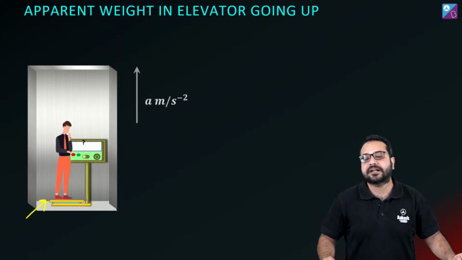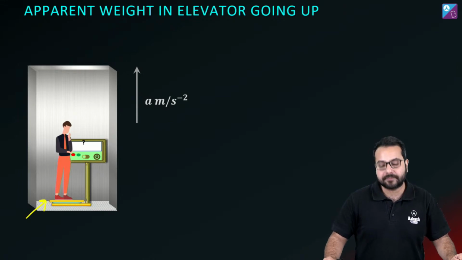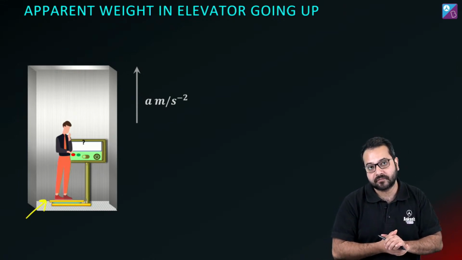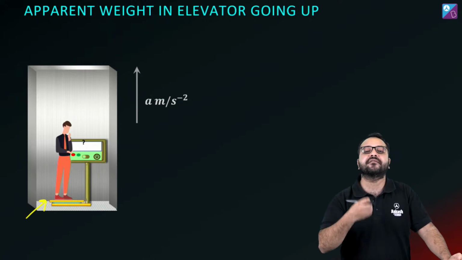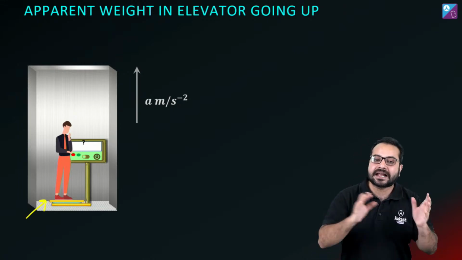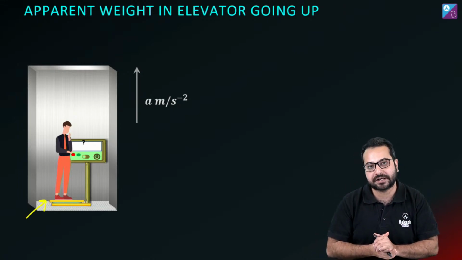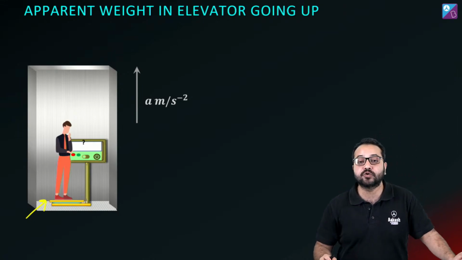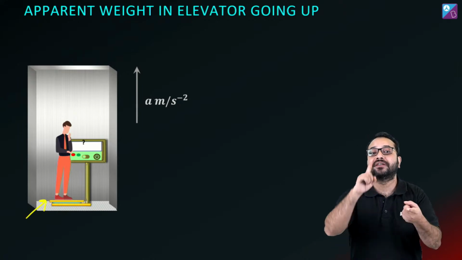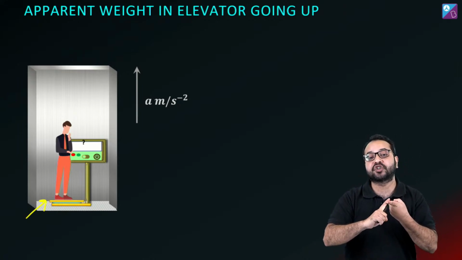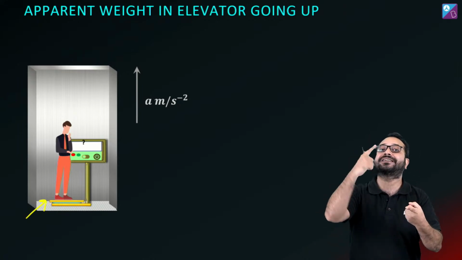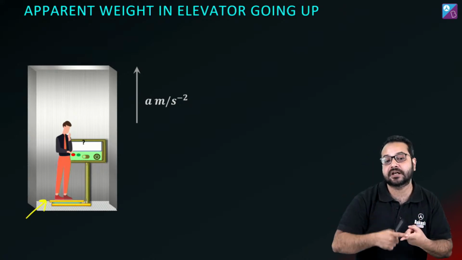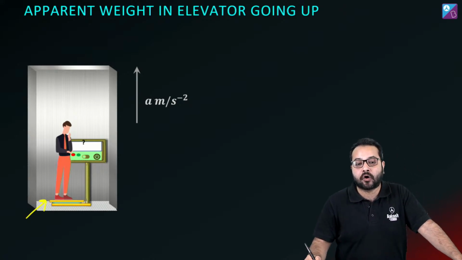If we change that normal force, what is going to happen? The perceived weight is going to be different, and that is what is known as apparent weight. And any weighing machine or any spring balance that you use is always going to show you the normal force that the machine is exerting on you, or the tension that the string is applying on you.